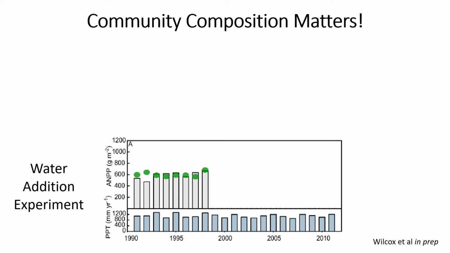And we can see over the first 8 years of the experiment, tracking above ground net primary productivity, so the growth of the plants in the system, as these gray bars. And then we were able to predict or model that productivity using a process-based ecosystem model. And that's shown here in the green dots. And so for the first 8 years of our experiment, we see that our model is really well able to predict the above ground net primary productivity values in this experimental system.